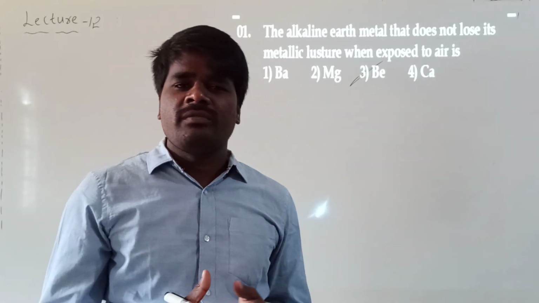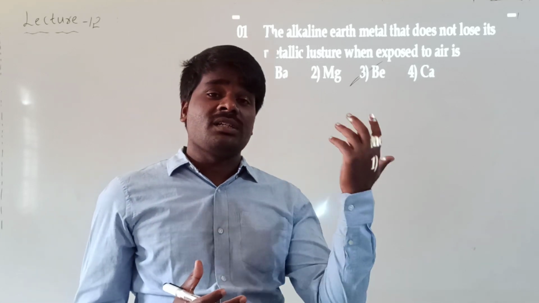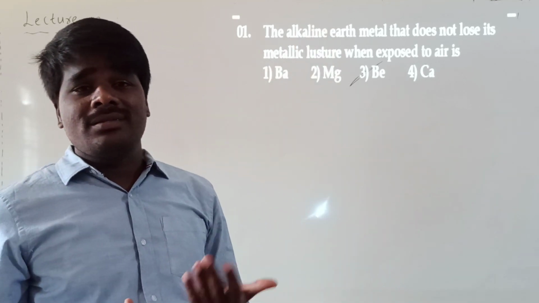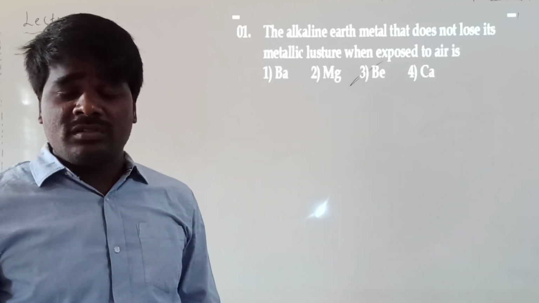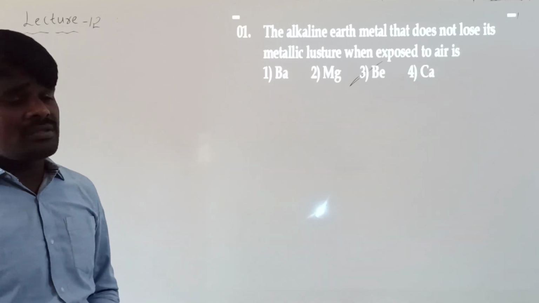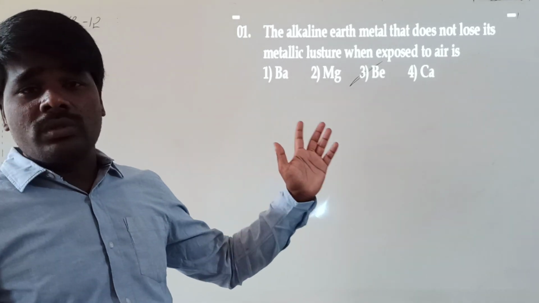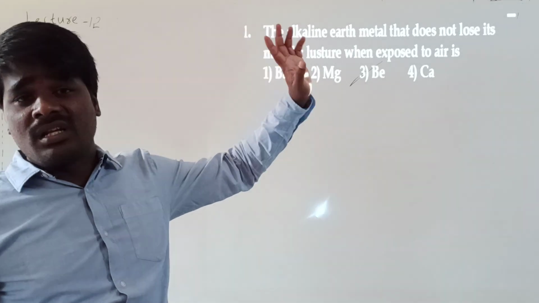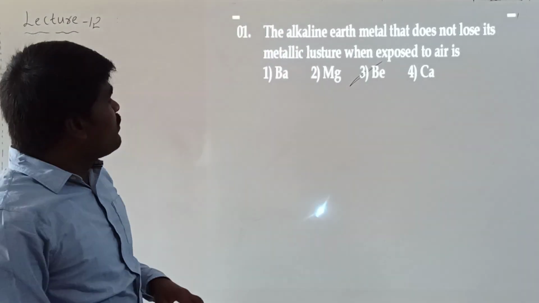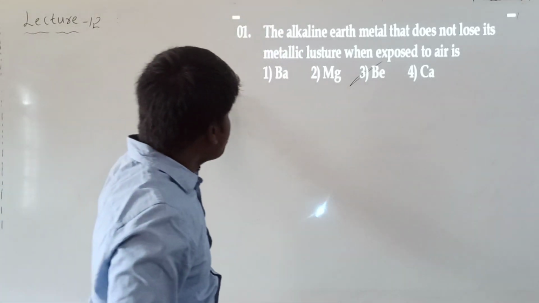Excitation and de-excitation of electrons present in the metal when exposed to light. Once the metal is converted to metal oxide, there is no excitation and de-excitation of electrons, so they lose metallic luster. But beryllium, being unreactive towards atmospheric air under normal conditions, does not lose its luster readily.